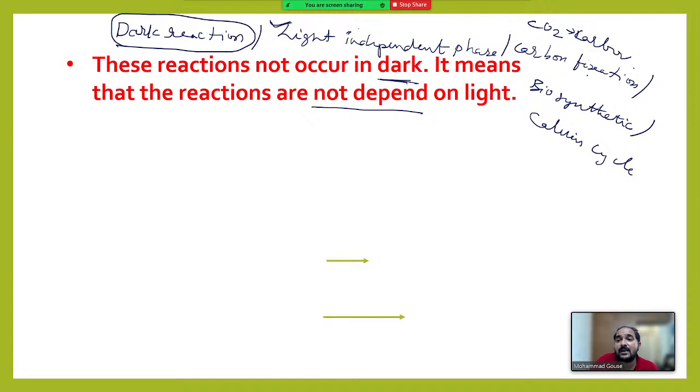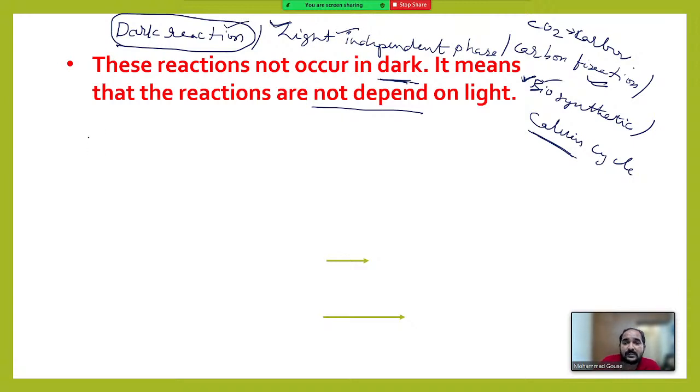So it is called carbon fixation. Carbohydrate or glucose is being synthesized, so it is called the biosynthetic phase. The entire sequence of reactions was first discovered by a scientist known as Melvin Calvin, who got a Nobel Prize for his study. So it is also named the Calvin cycle. But here you just remember these names: dark reaction, light independent phase, or biosynthetic phase.